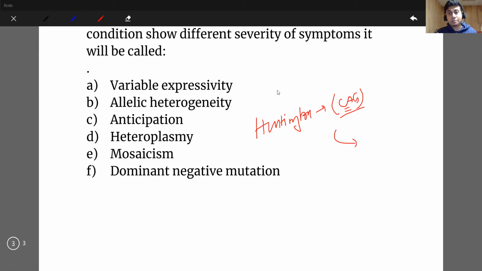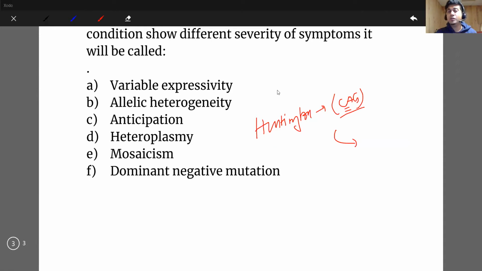Maybe I have 10 copies of CAG. Maybe someone has a normal number. If it happens that someone has 300 copies of CAG, what does it mean? The trinucleotides are expanded. And that trinucleotide expansion causes some change in that genetic material that shuts off some protein from functioning, which leads to this genetic condition.